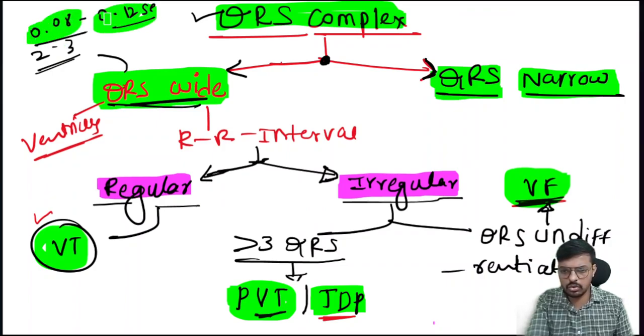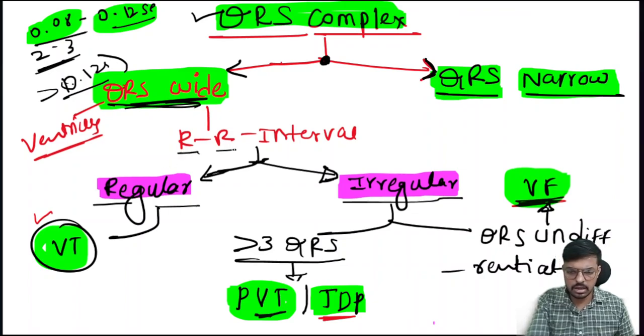Okay, this is the normal duration of the QRS complex. We have discussed this in video 1 and video 2 also, right? So this is the normal duration. If it's going more than 3 small boxes, or more than 0.12 seconds, that is what we call the wide QRS complex. If the QRS complex is wide, then we have to look at the RR interval.